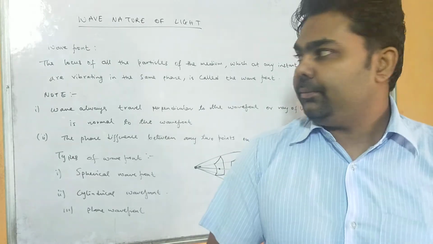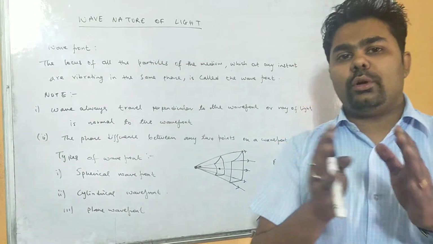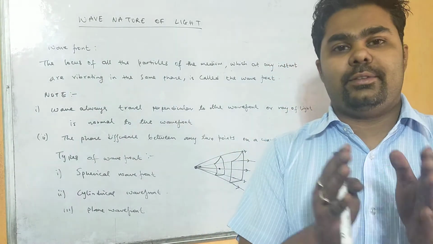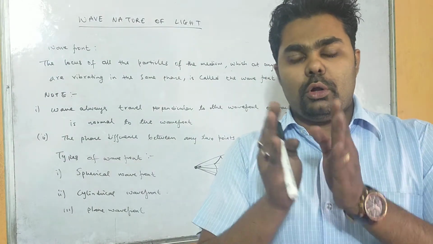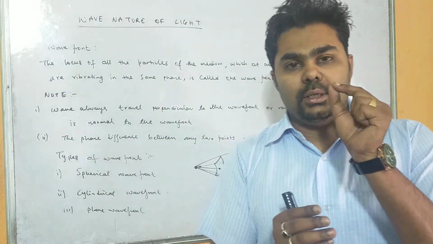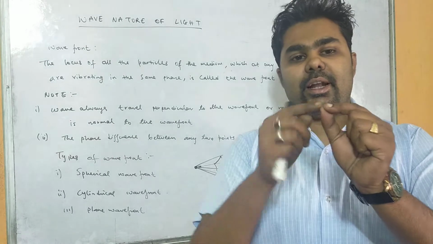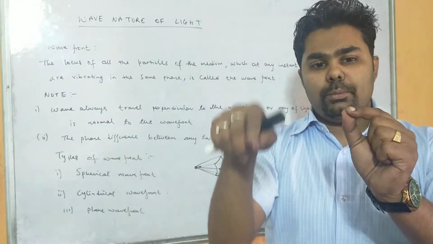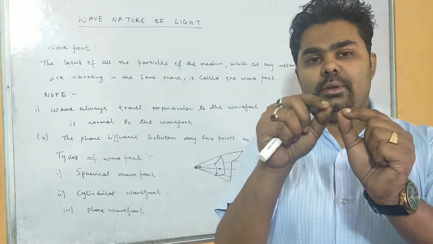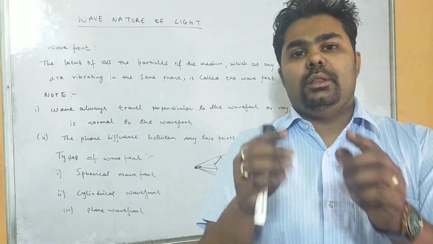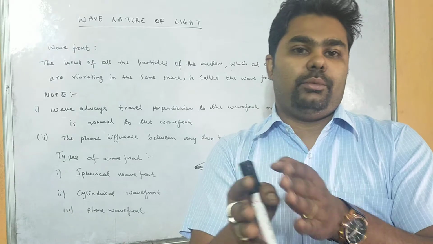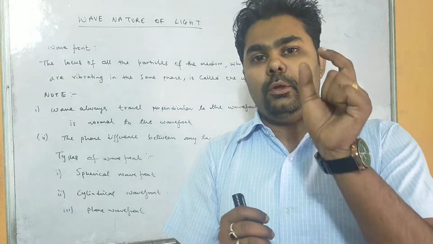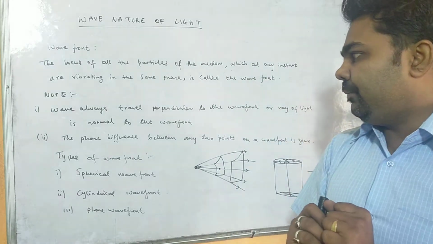in the forward direction. So what is a wavefront? The locus of all the particles in the medium which vibrate in the same phase at the same instant of time. That means when a light is lit, it will send light in all possible directions. Now when it is sending light in all possible directions, the particles in the same medium also vibrate with the same frequency and zero phase difference. So this we call a wavefront.